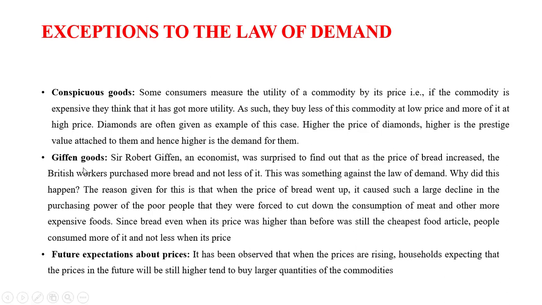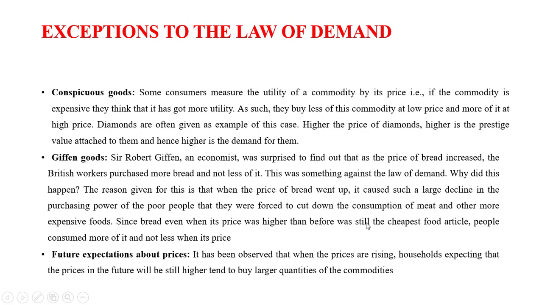Next is Giffen goods. Giffen goods is named after Sir Robert Giffen. He was an economist, and he gave the name Giffen goods from his experience.